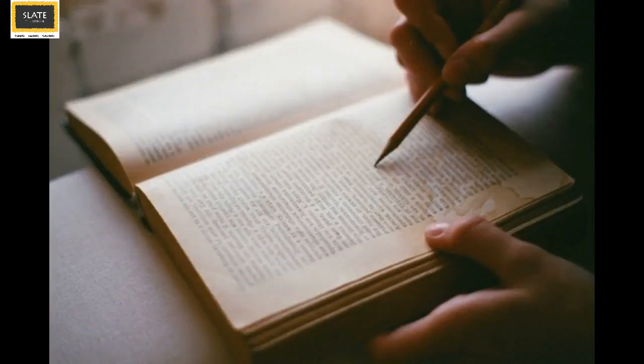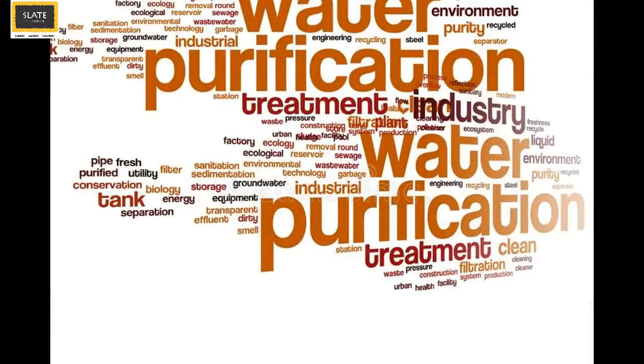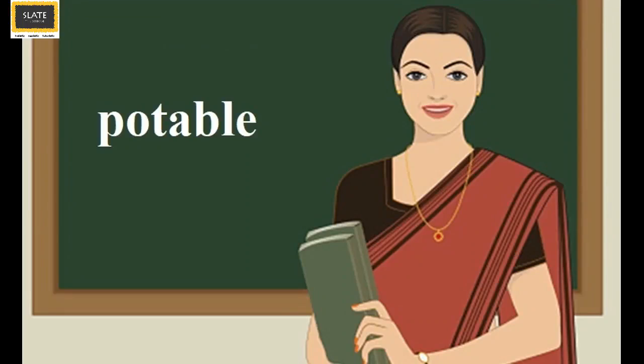Slaters, underline the word purification. Purification. It means the process of removing contaminants or pollutants from something. Underline the word potable. P-O-T-A-B-L-E, potable.